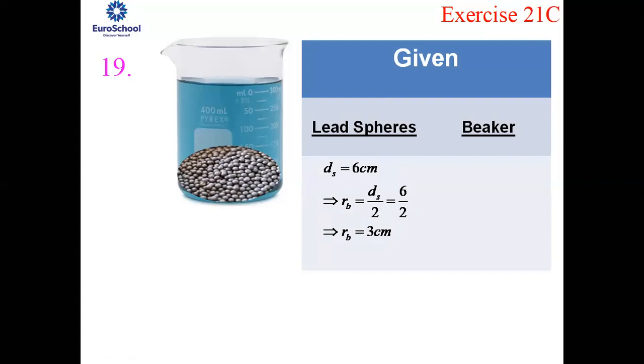Some lead spheres, each of diameter 6 centimeters, are dropped into it. So the diameter of the lead sphere is given to be 6, but we are in need of radius. Actually, the suffix I have given is wrong. The radius of the sphere is nothing but half of the diameter, which is 3 centimeters.